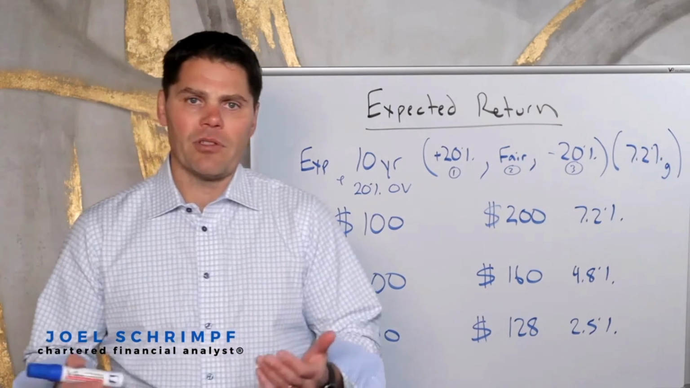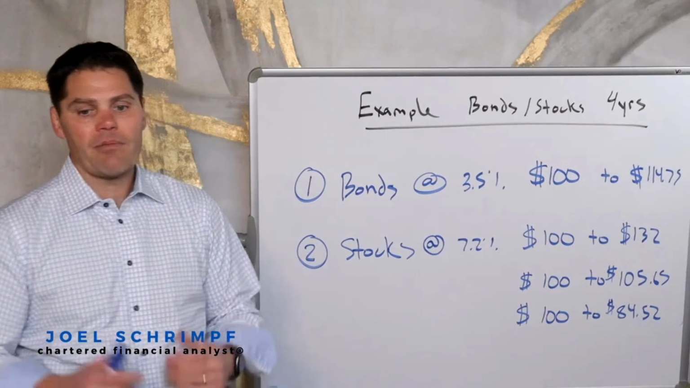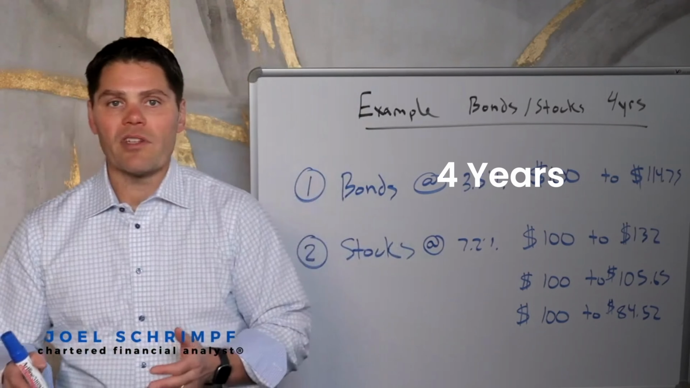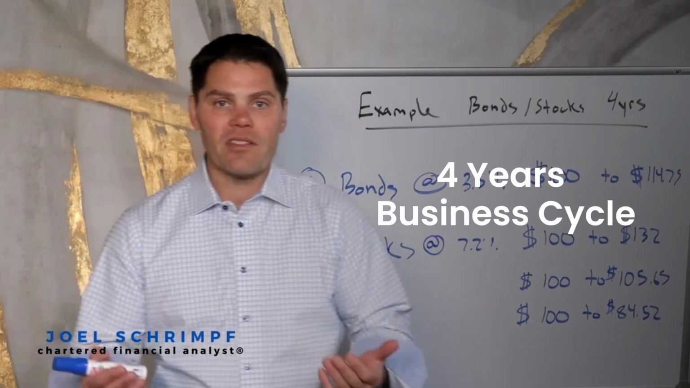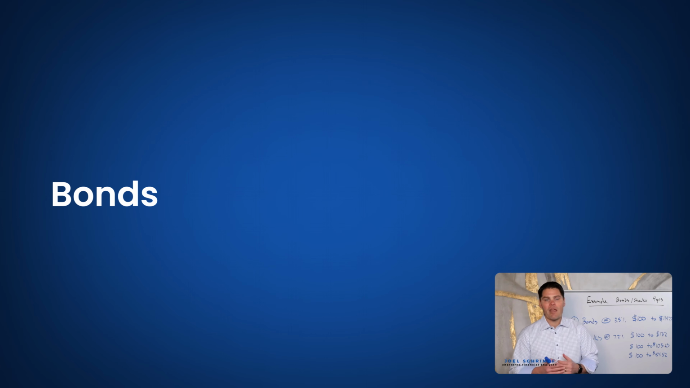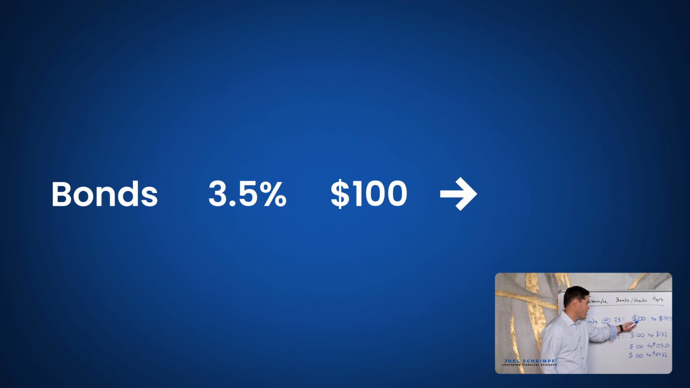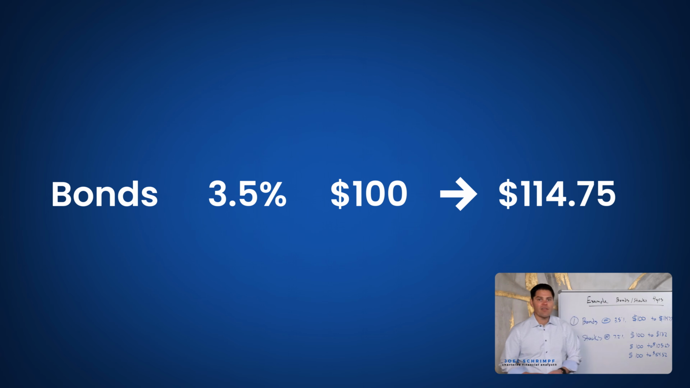Now, I want to compare that to bonds. And let's shorten the time period. In my example, I said let's look at a 4-year period of time, maybe a little bit more relevant to a business cycle. And we want to look at expected return of bonds and stocks. Bonds, let's just say that we remain at about a 3.5% interest rate in the US Treasury. We're just going to keep this simple. And $100 after 4 years is $114.75.